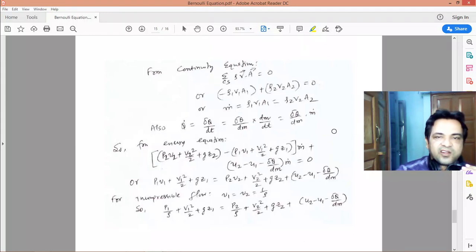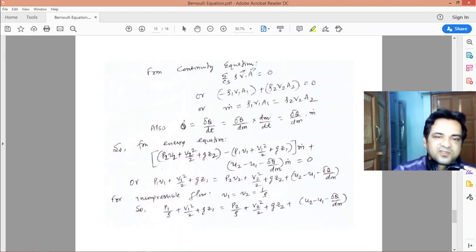And from the continuity equation, we got this: minus ρ1 v1 A1 plus ρ2 v2 A2 equals 0. So they are nothing but the mass flow rates. And also we can write the rate of heat transfer in terms of heat transfer per unit mass.